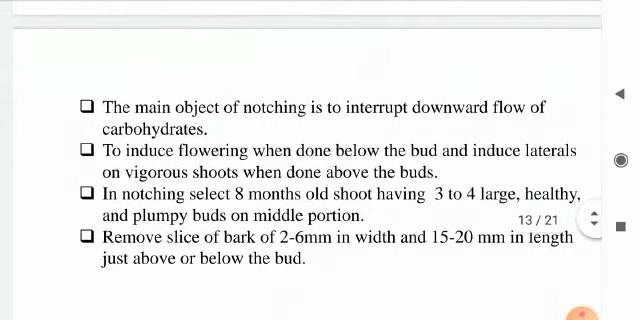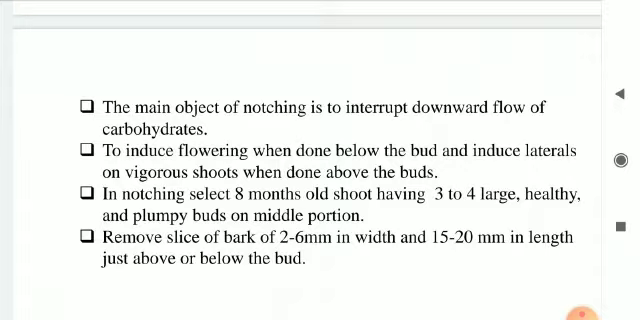Now let us see the objectives of notching or principles of notching. The main object of notching is to interrupt the downward flow of carbohydrates. And this is the main objective of notching, to obstruct or interrupt the downward flow of the carbohydrates, to induce flowering when done below the bud, and to induce laterals on vigorous shoots when done above the buds. Now these are also other objectives.